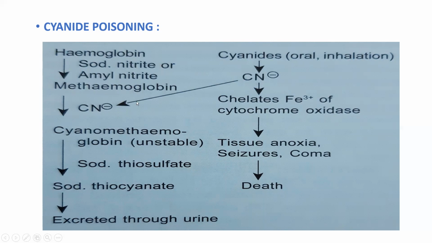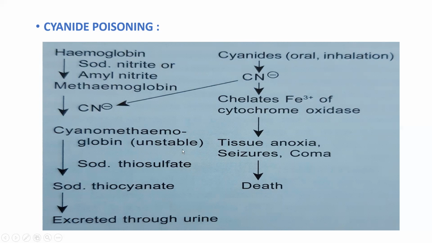This methemoglobin has more affinity for the cyanide ions. So methemoglobin will bind with the cyanide ions and form cyanomethemoglobin. The cyanomethemoglobin is unstable. At the same time, simultaneously, if you give sodium thiosulfate, what will it produce? It will bind with the cyanomethemoglobin to form sodium thiocyanate.